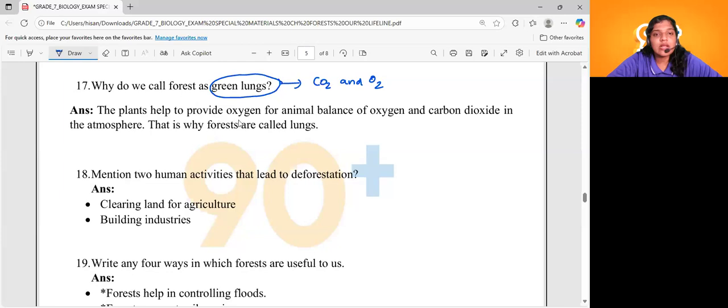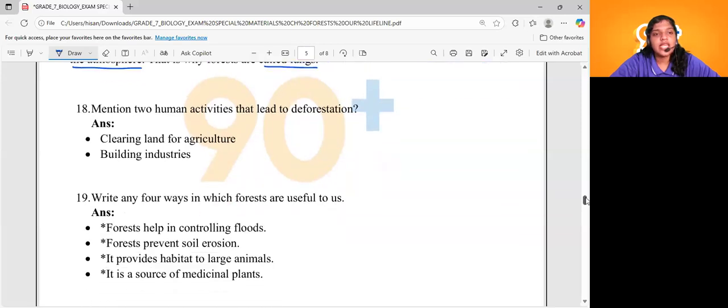So the plants help to provide oxygen for animals, balancing oxygen and carbon dioxide in the atmosphere. It helps in maintaining the exchange of gases, carbon dioxide for photosynthesis and oxygen for respiration, by means of the forest. That is why they are called green lungs. Very important. That is the only reason that forests are called the green lungs. Very important. Okay, coming to question number 18.